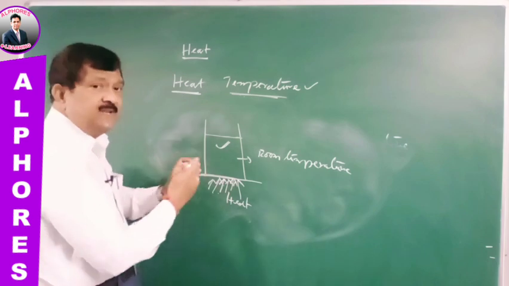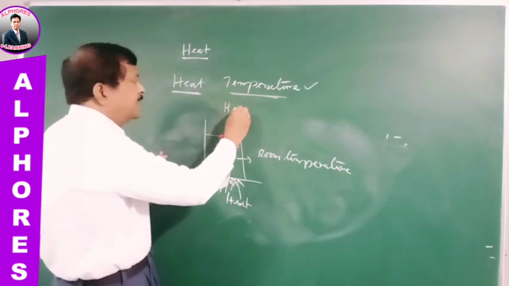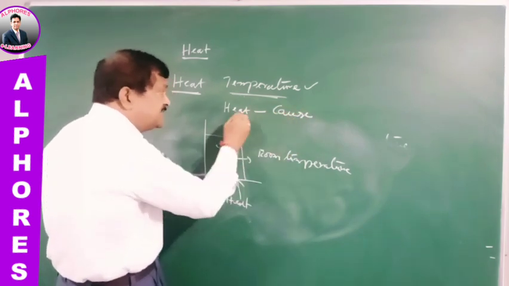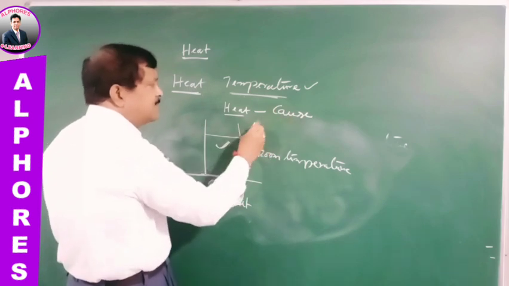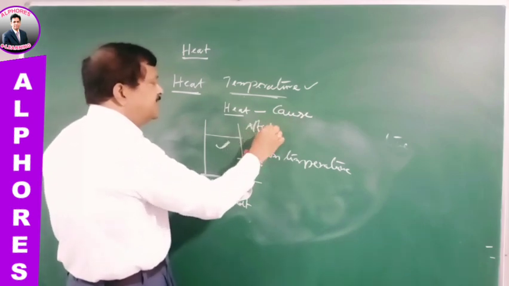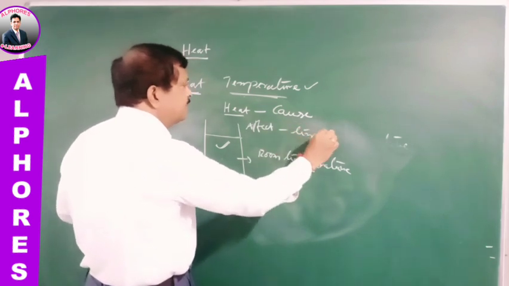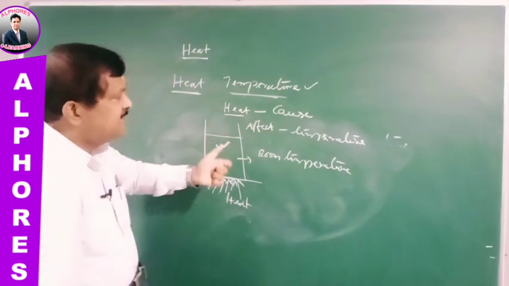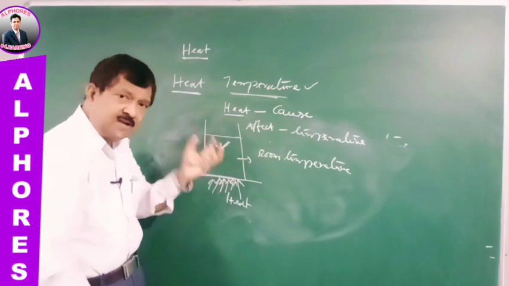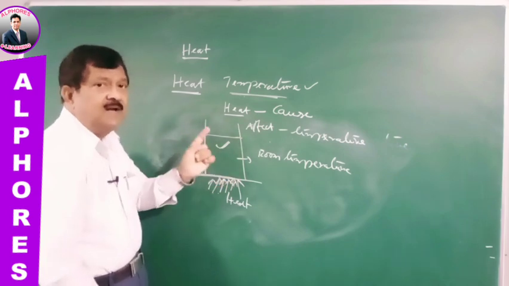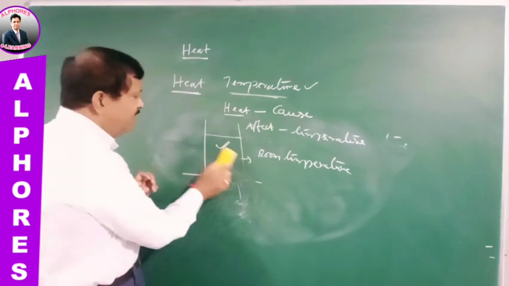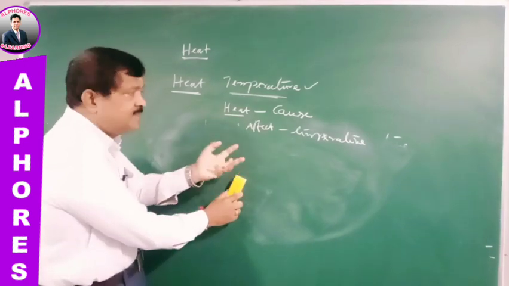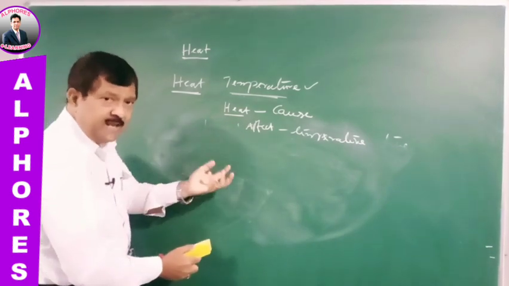So there is a relation between them such that heat can be understood as the cause, and the effect of this heat energy is temperature. Heat is the cause, and temperature is the effect of that heat energy. That's why when you are supplying heat energy, the temperature is increasing, and when you are taking away heat energy, the temperature will decrease.